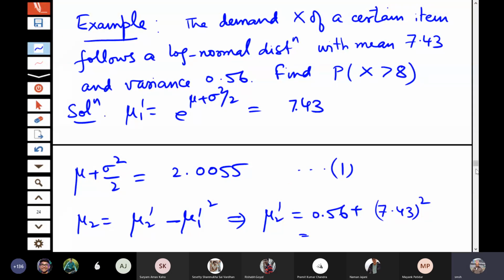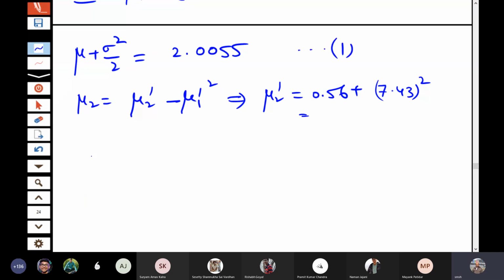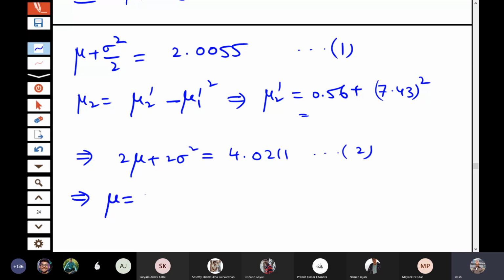Okay, so mu 2 prime was e to the power 2 mu plus 2 sigma square. So that gives me 2 mu plus 2 sigma square is equal to 4.0211. So you can just solve these equations number 1 and 2. You get mu is equal to 2 and sigma is equal to 0.1. I mean, this is an approximated value. I have just written it because it is 2.00 something, and similarly this sigma is 0.100 something.